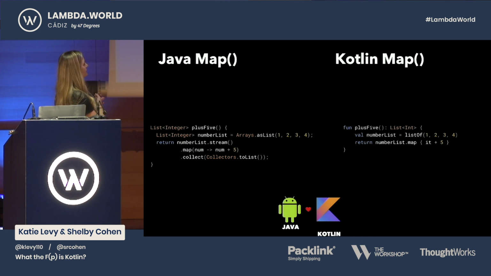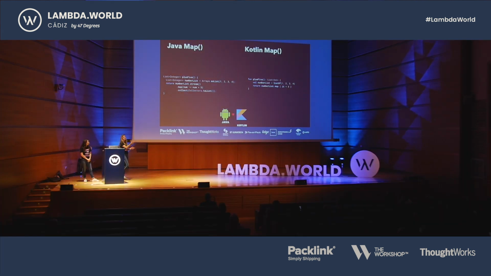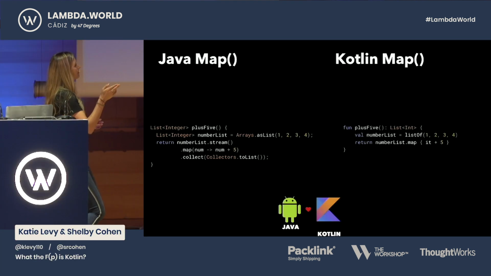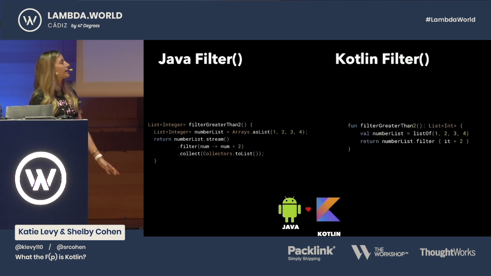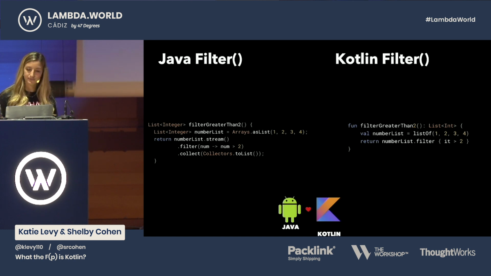You'll see on the left we need to do .stream in the beginning, and then .map, and then .collect at the end. In Kotlin on the right, all you have to do is .map. And we have this nice keyword it, so we don't have to define the variable num. We can just use the keyword for simple cases like this one. Filter is very similar. You can just call .filter directly with the it keyword. You don't need to have that .stream and .collect like on the left.